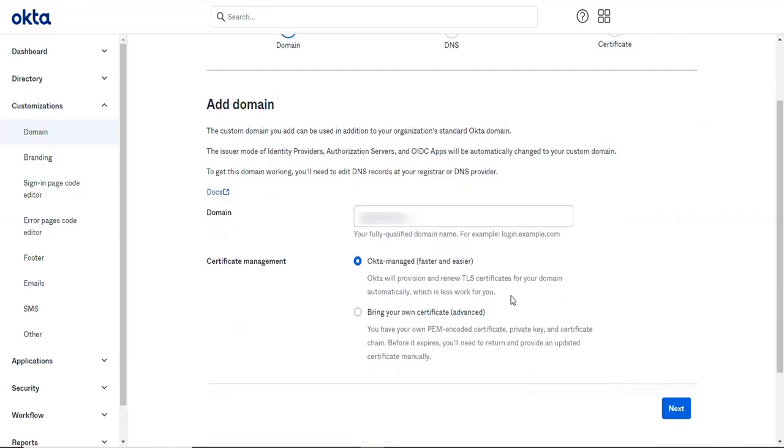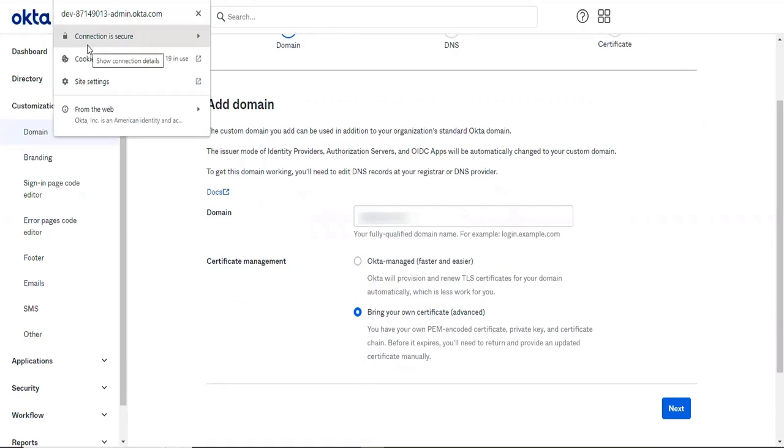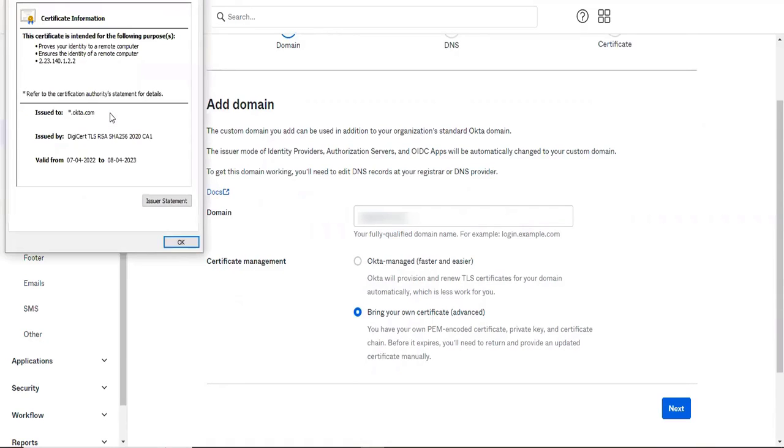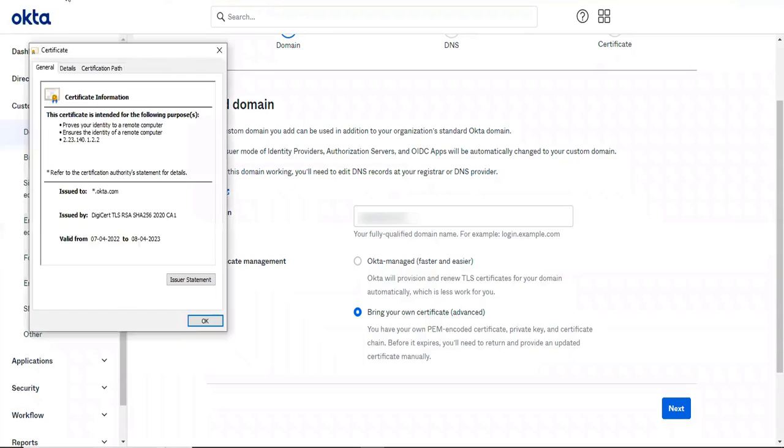You can see two options available for the certificate: one is an Okta managed certificate, or you can bring your own certificate. If you click this URL, this connection will always be secured with a certificate. You can see the certificate is owned by okta.com. I don't want this Okta certificate to be managed here. Instead, I want my organization's own certificate to be populated here.